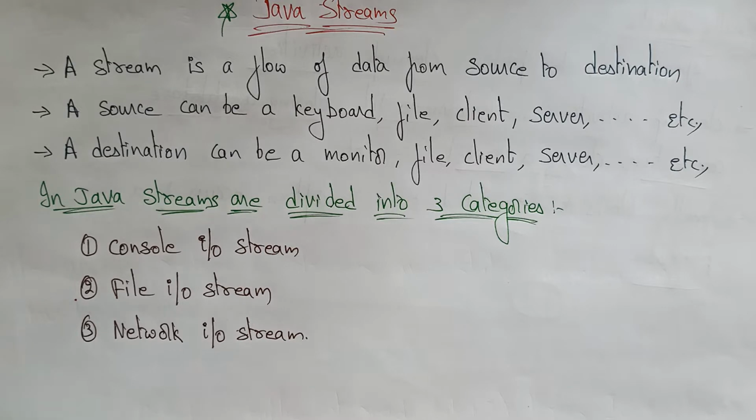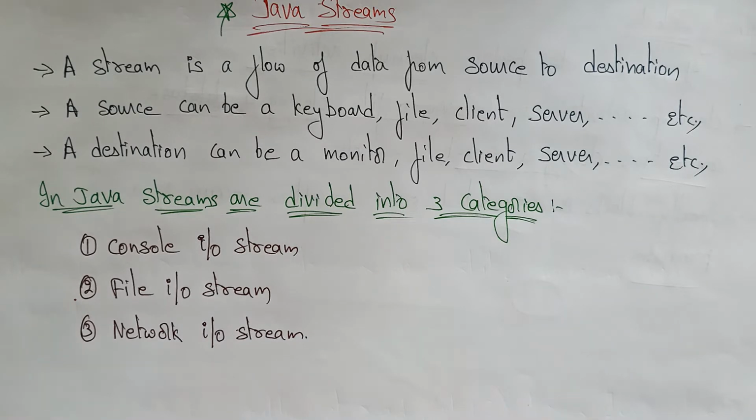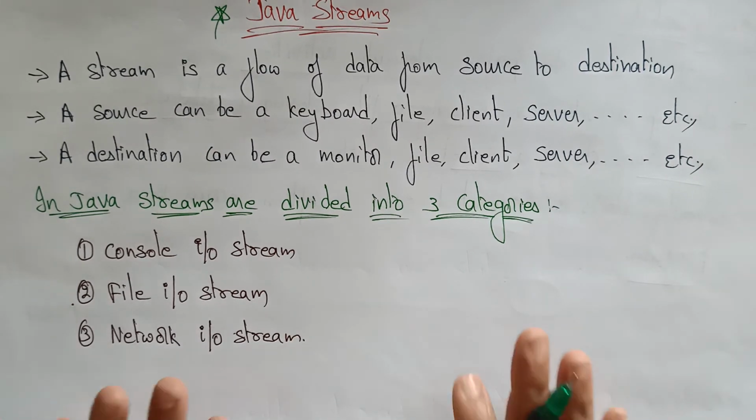And if you want to work with advanced Java concepts, students, you need to know Java streams, serialization, network programming, collection frameworks, generics, multi-threading, synchronization, and the new features present from JDK 1.1 to JDK 18. If you have covered these, including the new features, then you can easily understand the concepts of advanced Java programming. Okay, so now coming to Java streams.